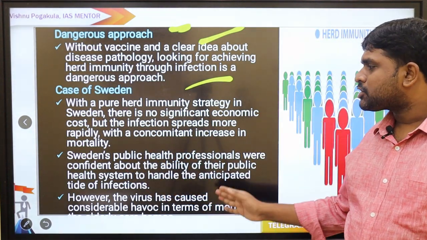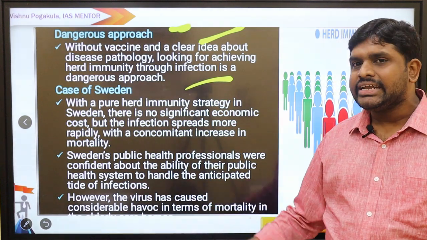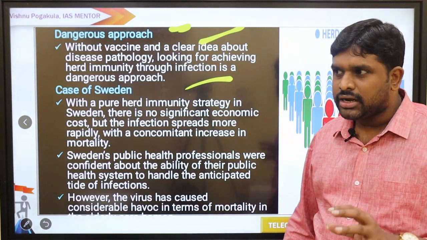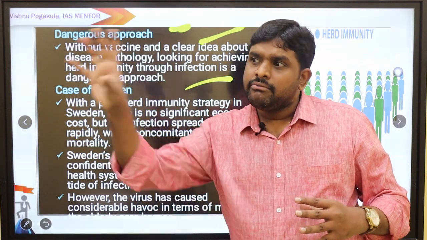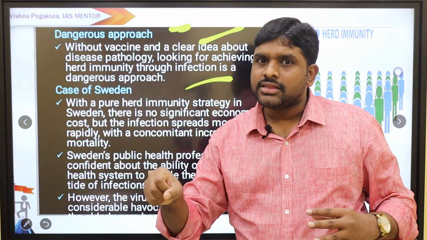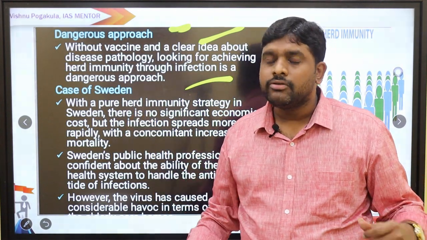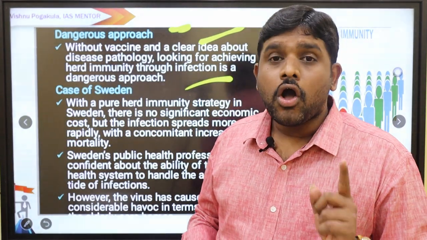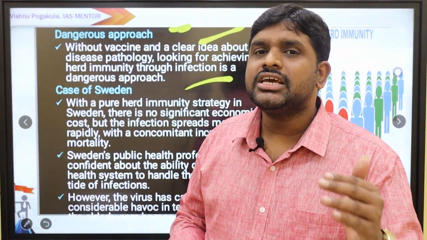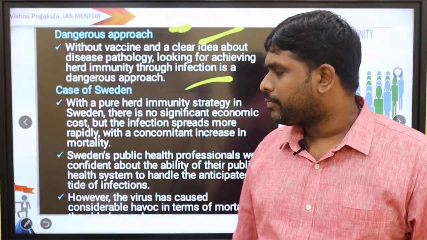Sweden's public health professionals were confident about the ability of their public health system to handle the anticipated tide of infections. They believed: let it spread, and if any serious problem happens, we will help them and protect them, by the time the people generate the immunity. But who will become vulnerable? Octogenarians. Octogenarian means 60 years, 70 years, mainly 80 years and above. They suffered a lot and they died also.